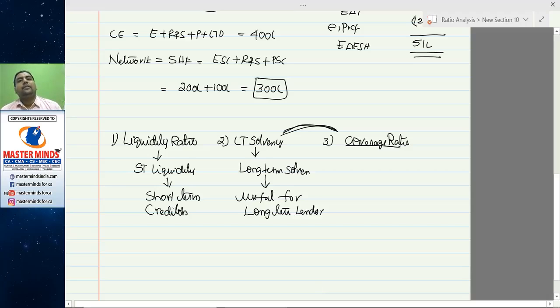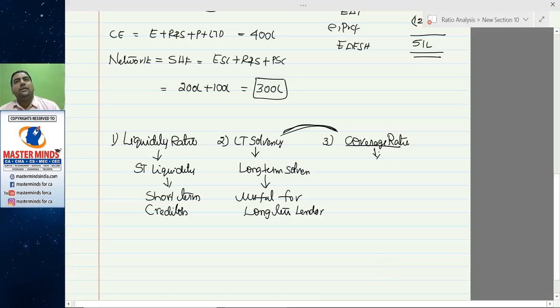Your financial strength will be tested with long-term solvency positions. If these ratios are satisfactory or favorable, then you have long-term solvency. Yes, he can pay. He has the capability to pay. Then, the capability is not enough. He has to make payment on time. So, will he pay? That question can be answered with the help of coverage ratios.